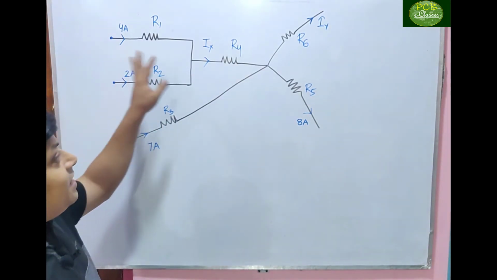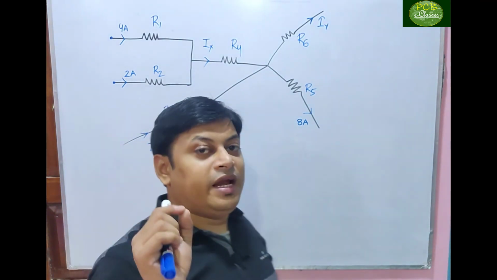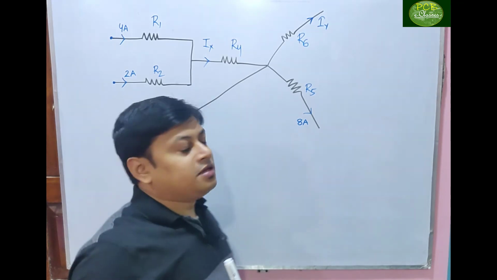As the currents are given, we can apply KCL. Where is KCL applied? At a node or a junction. So we will search for a node.